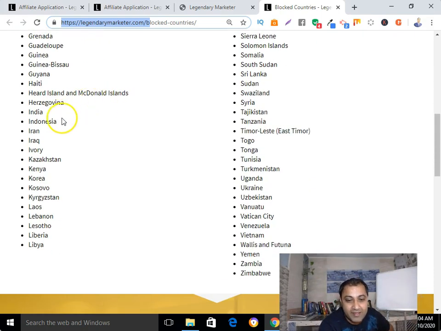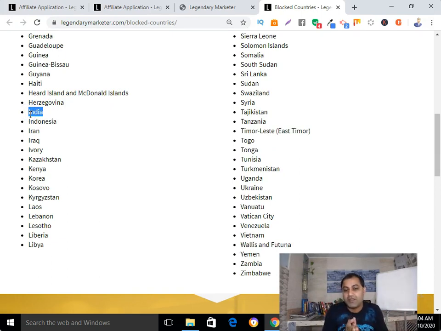So you can see now, can you see that India? According to their recent policy, somebody who is from India cannot apply to their affiliate program, guys. But I was fortunate enough that when it was launched, I applied to their affiliate program, and I also bought their 15-day challenge, guys.